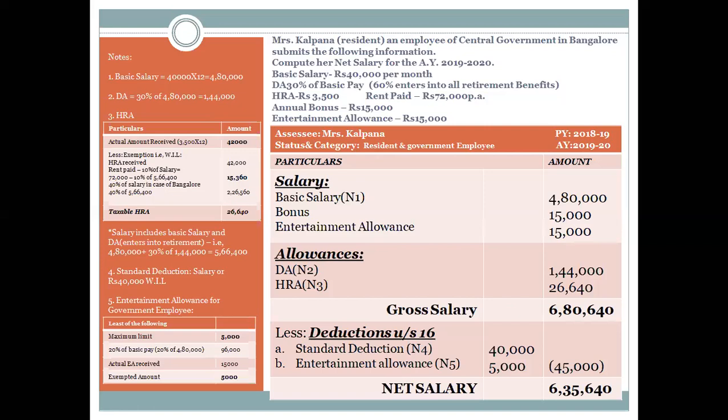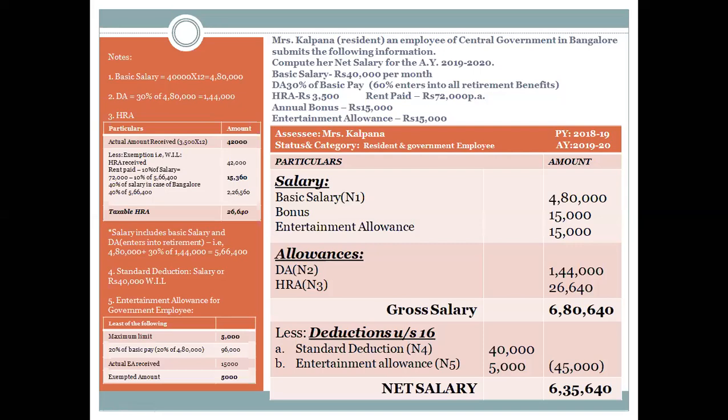So basic salary is 40,000 per month. Dearness allowance is 30% of basic pay. Of that, 60% enters into all retirement benefits. So I'll tell you what this thing is. See this particular part, that is, 60% enters into all retirement benefits.